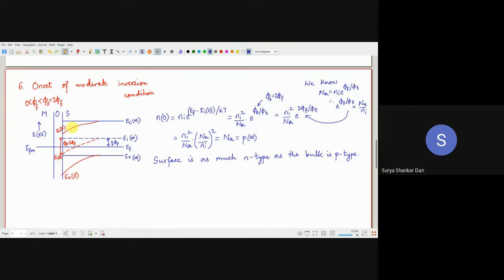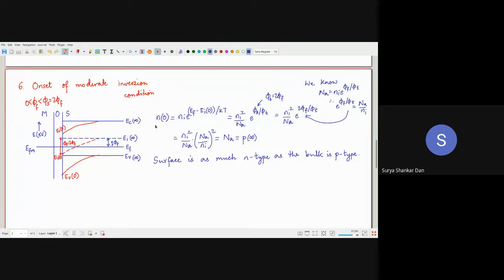Okay, that's why it is called inversion. That is the onset of moderate inversion condition. Okay, so this is onset of moderate inversion.